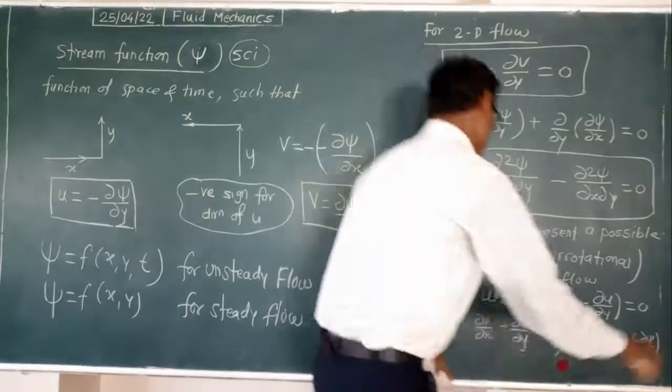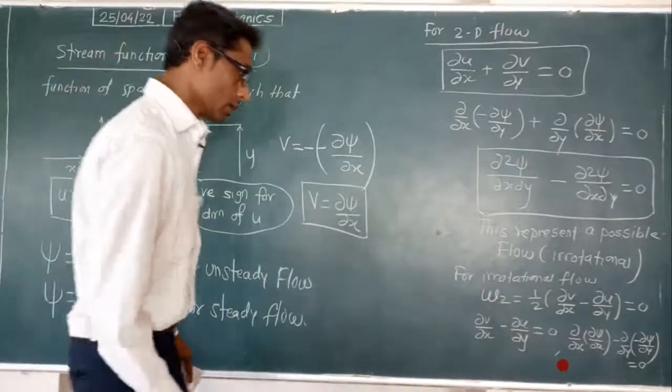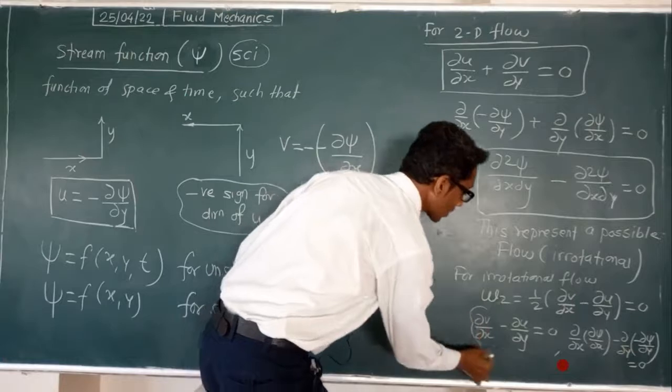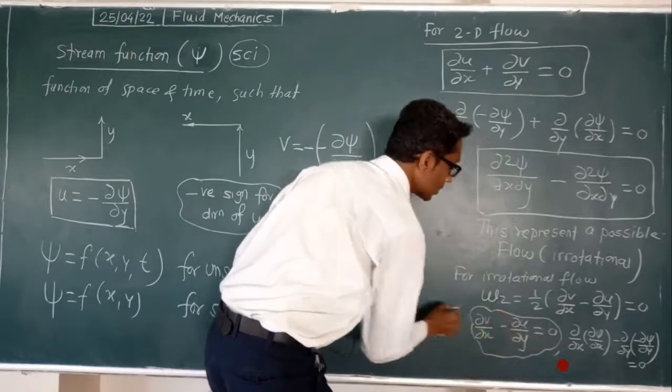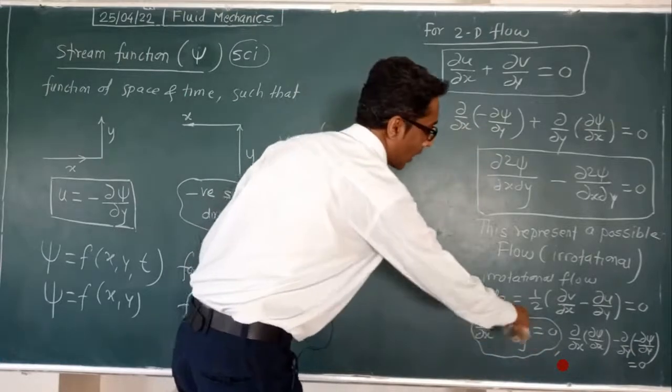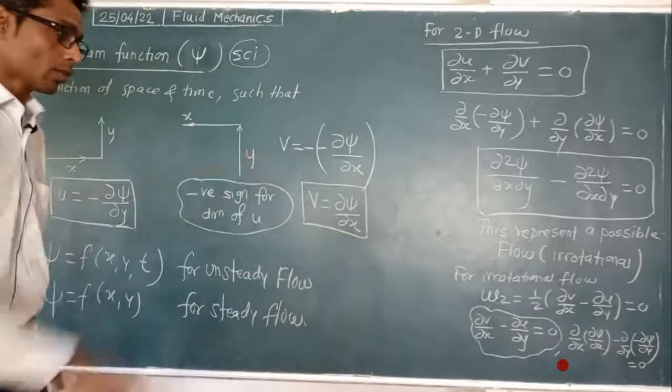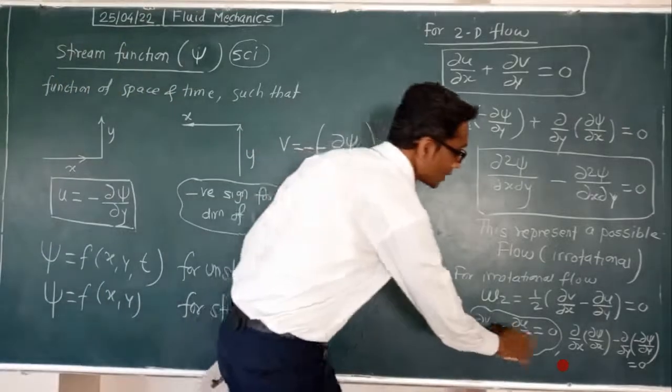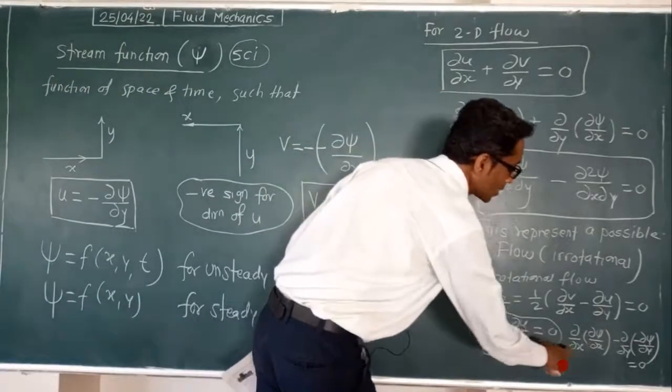Do this carefully, to distinguish this I have bounded it by the boundary line. This equation is again simplified after this.